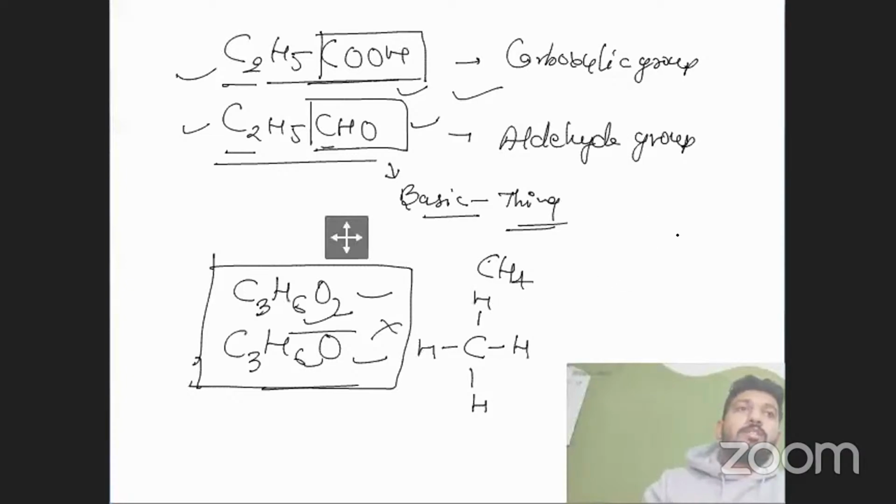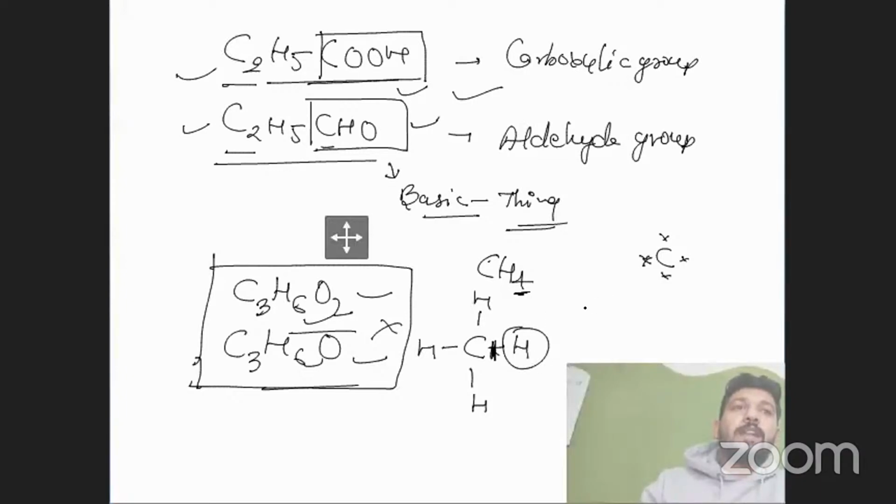And if you want the Lewis dot structure, then we can also draw it like that. Definitely CH4 will do that. If we want to convert it into the alkyl group, then we can remove that specific hydrogen from there.